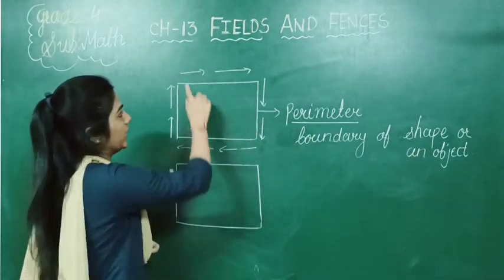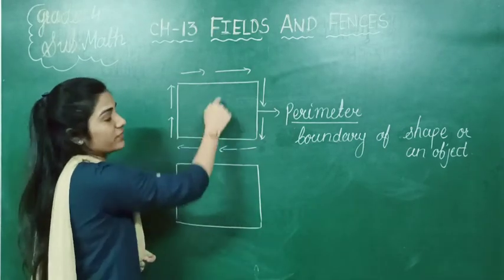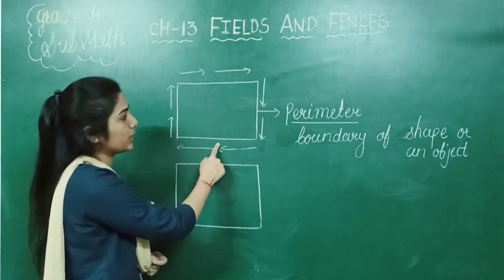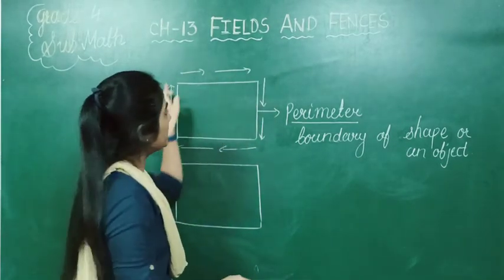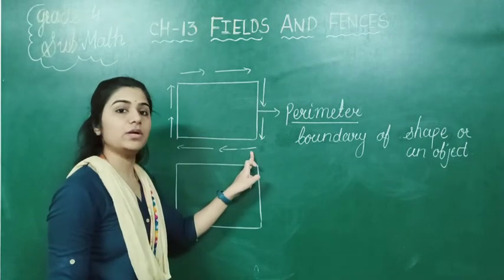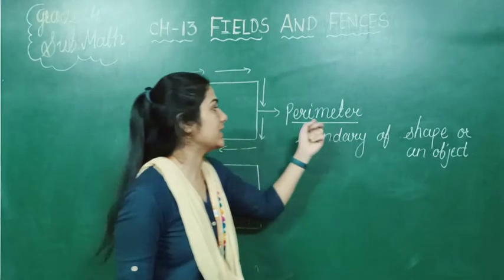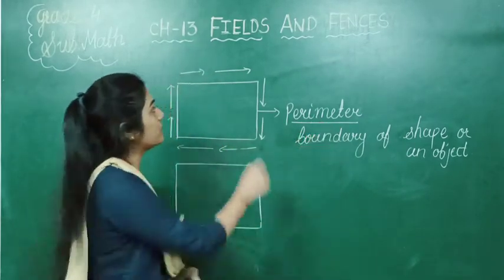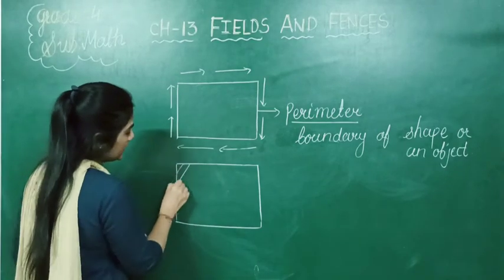As I have told you, these are all the sides of this particular shape, or else we can see the particular rectangle, right? So it covers all the sides. The boundary of a shape or an object, which covers all the sides, is called perimeter. Clear? And now what is called area?